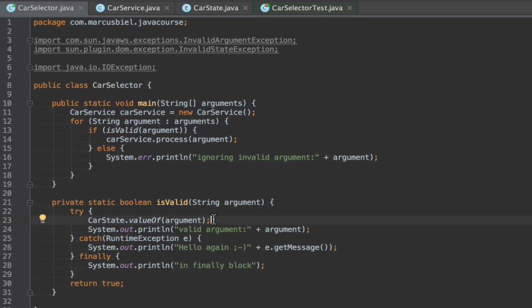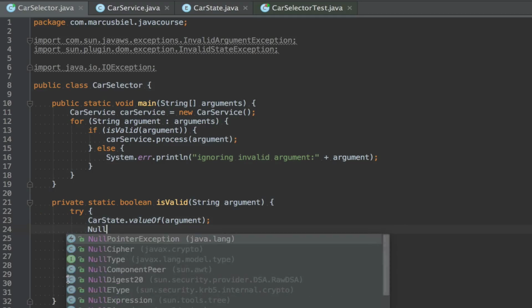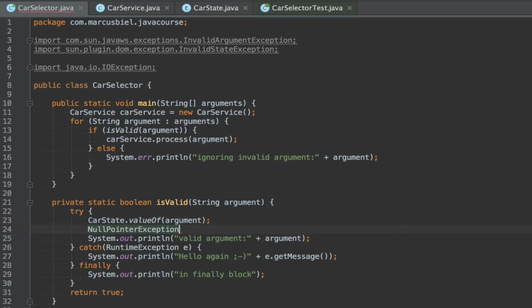For example, a very famous or infamous exception is the null pointer exception. You should never throw that yourself. Java will throw that for you if you try to access something that is at the moment null. Null pointer exception is probably the most infamous exception because when it happens, you will not be very happy.